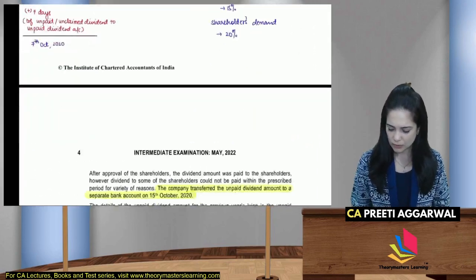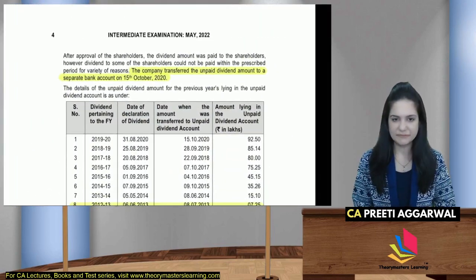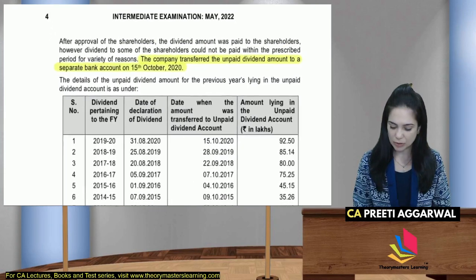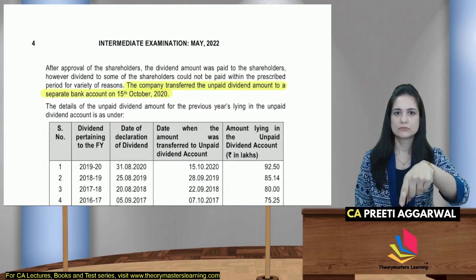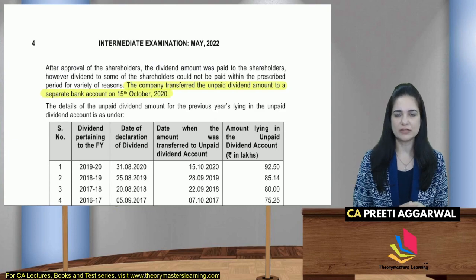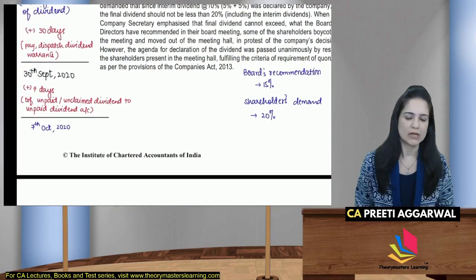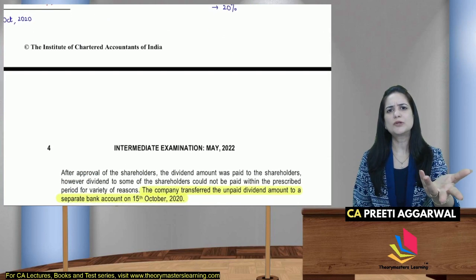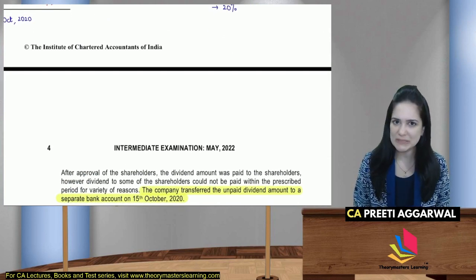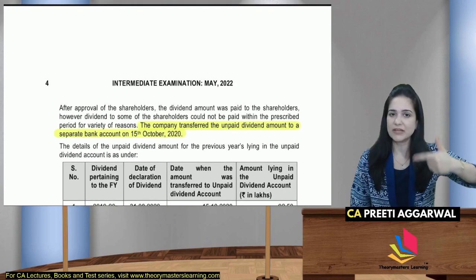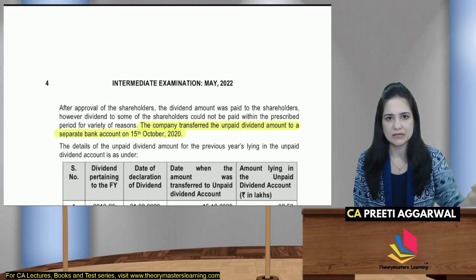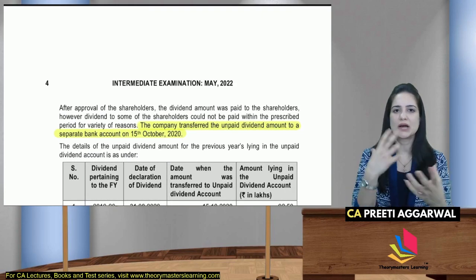Okay, now they have provided more information. The company transferred the amount on 15th of October. See, when have they transferred? 15th of October. And when was it to be transferred? 7th October. There is a delay. They will be liable to pay interest at the rate of 12% per annum. Because see, when your concepts are clear, your mind should start anticipating.